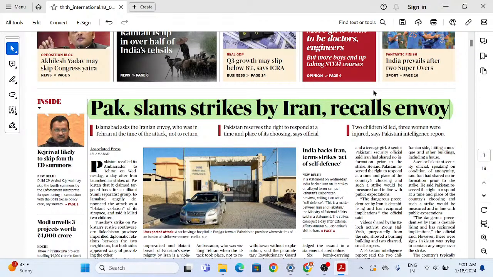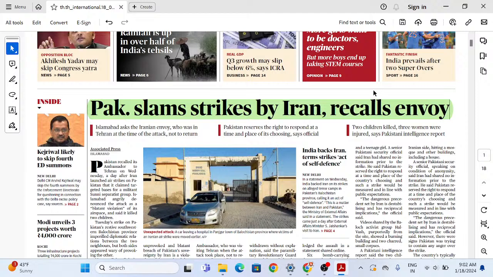Now, a lot of developments have taken place in the Middle East. That is quite evident from this front page news, as Iran has conducted missile strikes in Iraq, in Syria, and lastly in Pakistan. This is big news coming from the Middle East. Tensions have been rising, and the war between Israel and Hamas is now going beyond that. We can see from the evidence that Iran has conducted airstrikes in Iraq, Syria, and Pakistan.